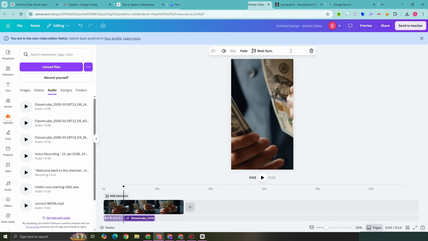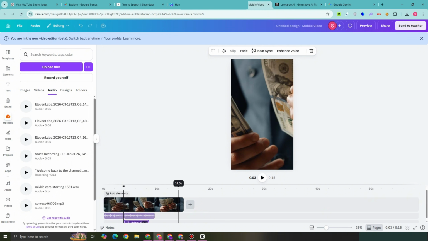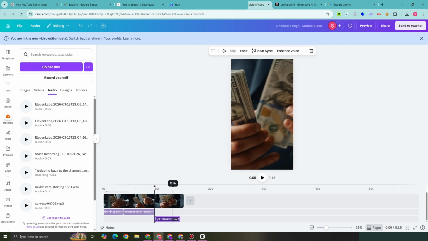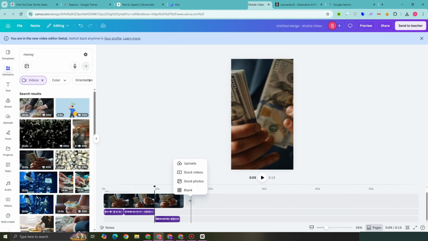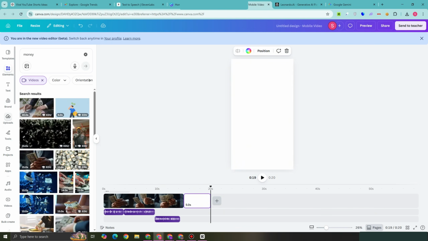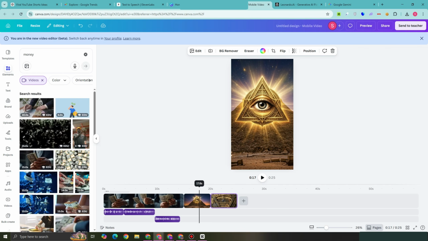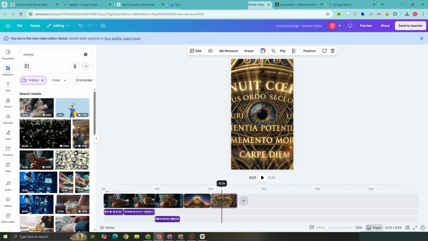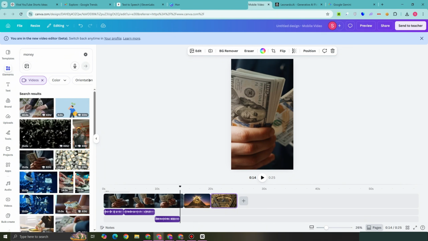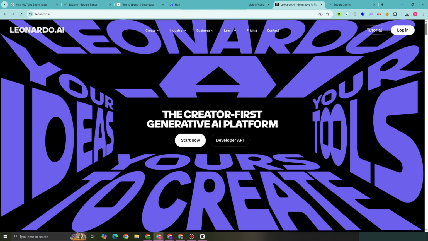Okay. And again, like what I've mentioned earlier, if you think that this one is not that unique or a lot of people are using these images or videos, you can use another AI tool, which is what we call Leonardo AI. So anyways, once you're finished with this one, you can tap on share and then tap on MP4 and then download this. So let's move on to Leonardo AI.